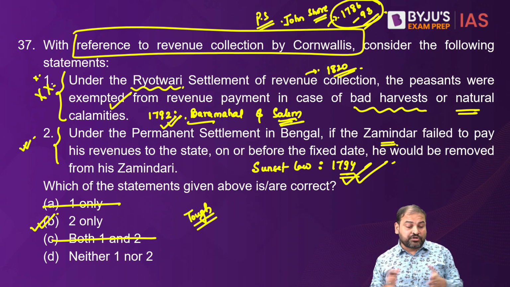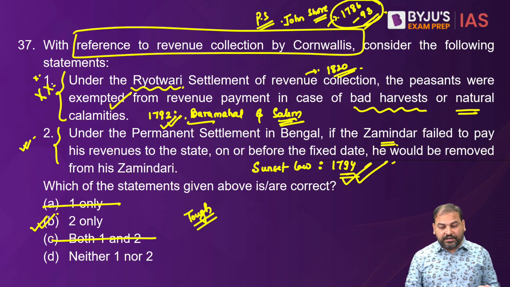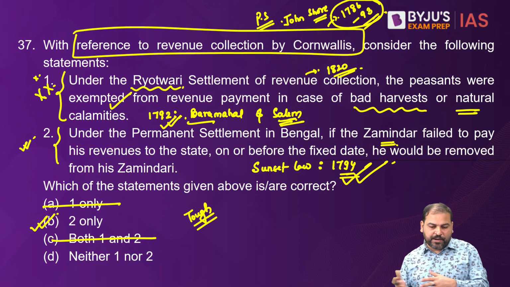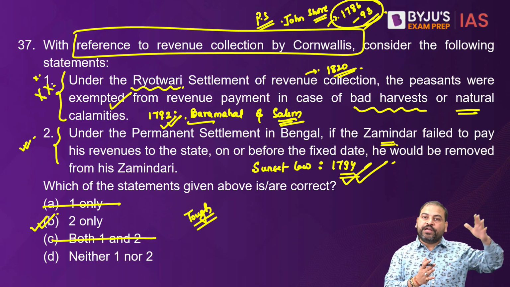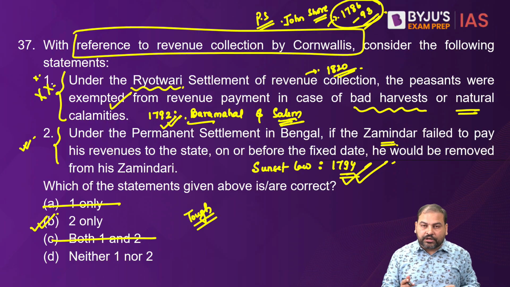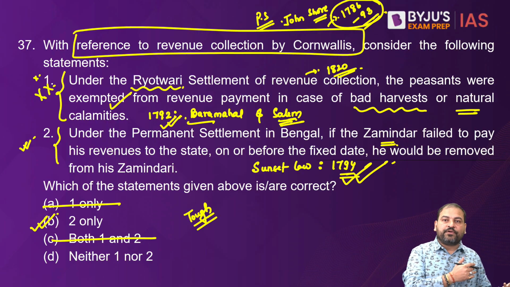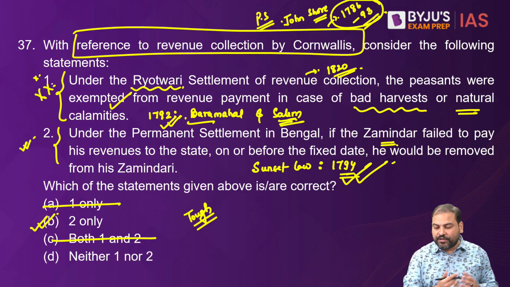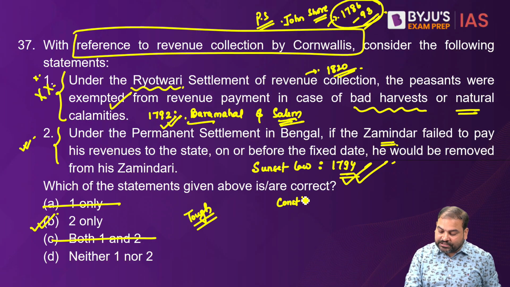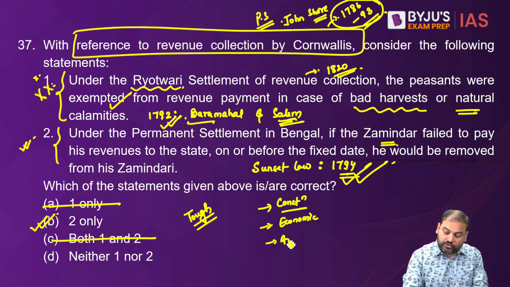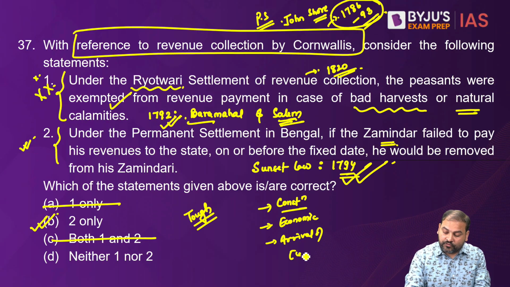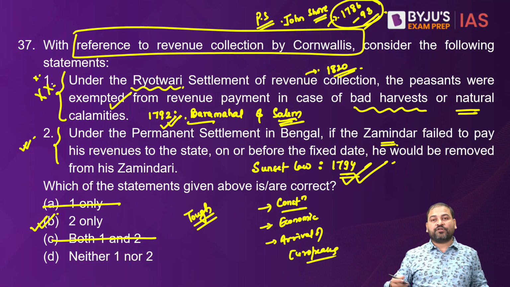So these were the 5 questions as far as modern is concerned. Personally, if you ask me, an okayish paper, not very, very tough questions, because we have been constantly saying that when it comes to modern, certain areas have become a lot of favorites for UPSC. Anybody who has attended the classes would know I always say do study the chapter of Constitution, do study the chapter of Economic History. Even if you are studying 2 chapters, these 2, and I said do go for arrival of Europeans. So this is something that those who attended the lectures would know.